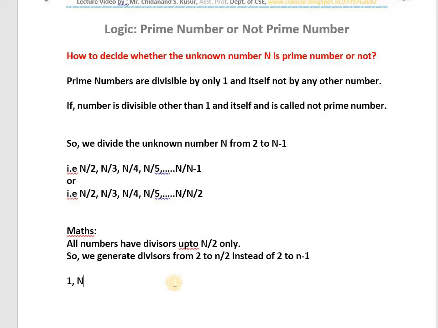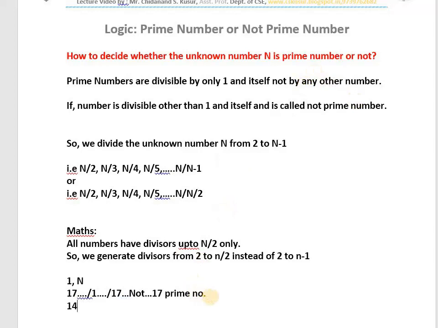For example, take 17. 17 is divisible by 1, 17 is divisible by 17, not by any other number. So 17 is prime number. Yes or no? Yes, you know it. That is what I have written here. Prime numbers are divisible by only 1 and by itself, not by any other number. That is what we call prime number.